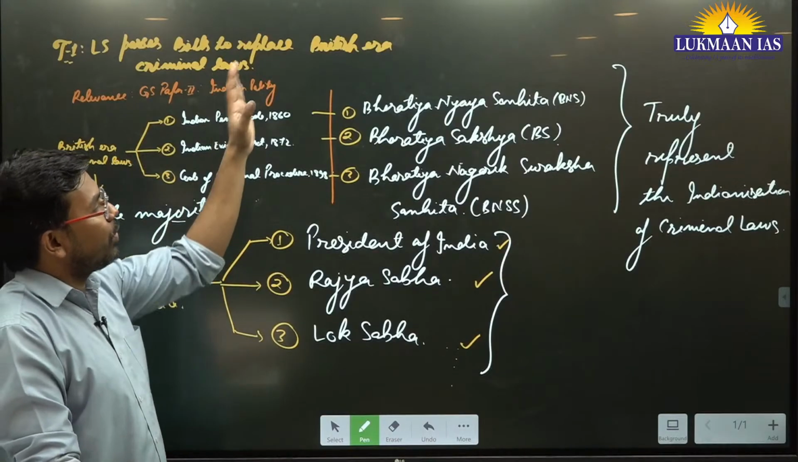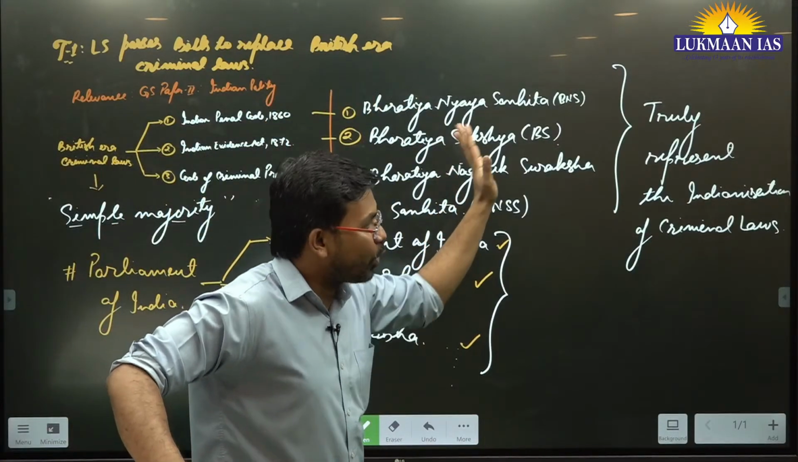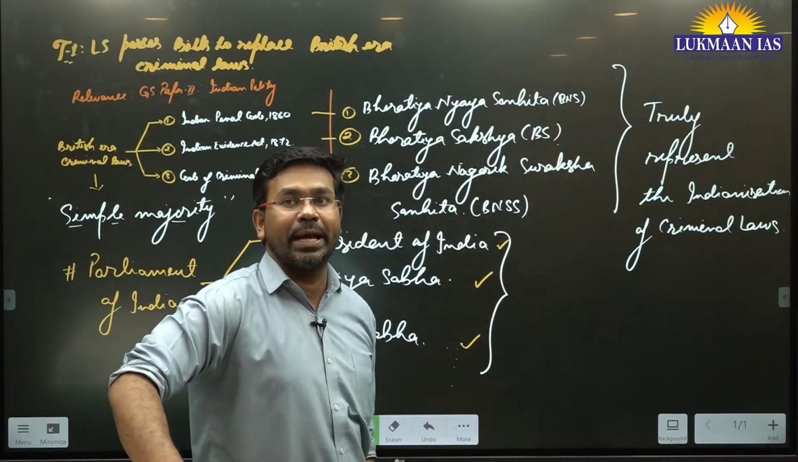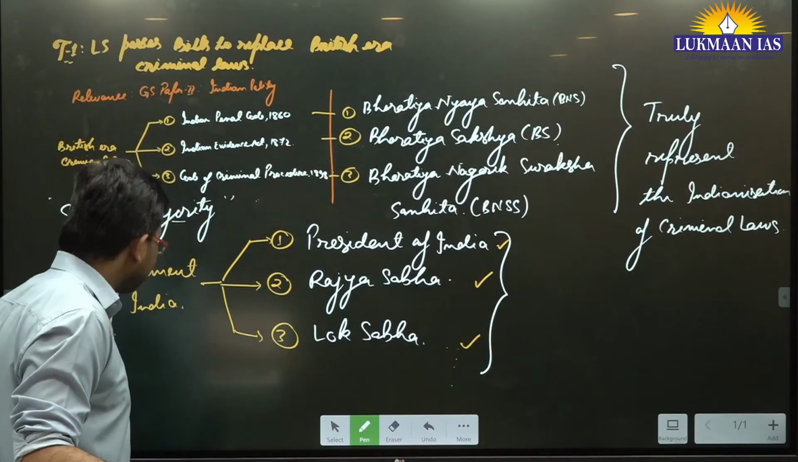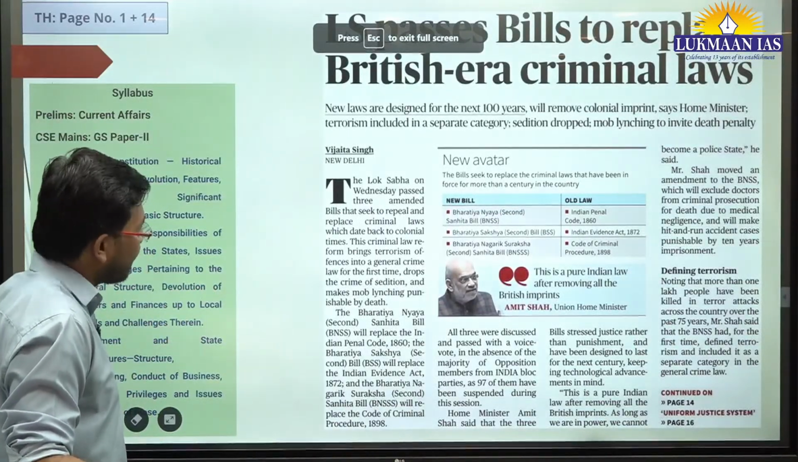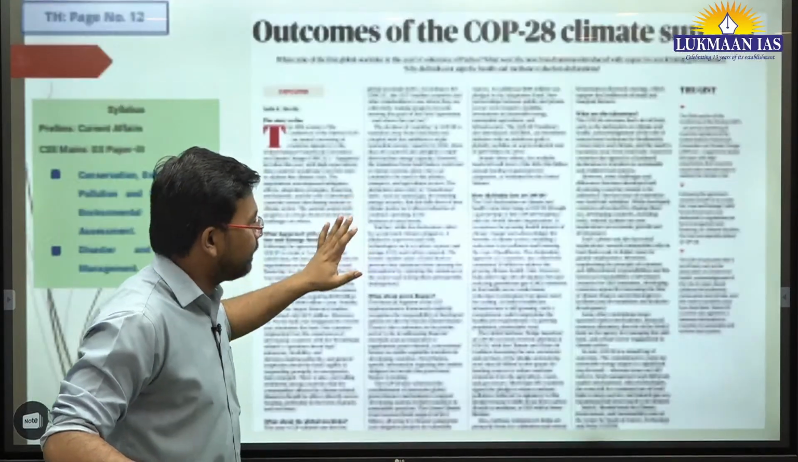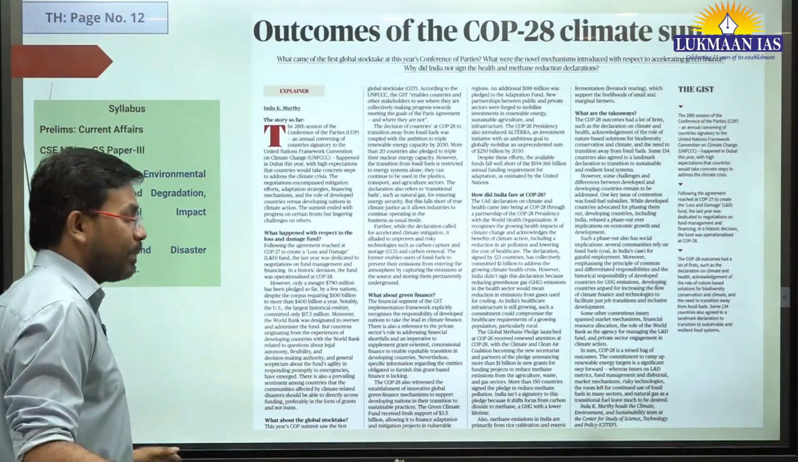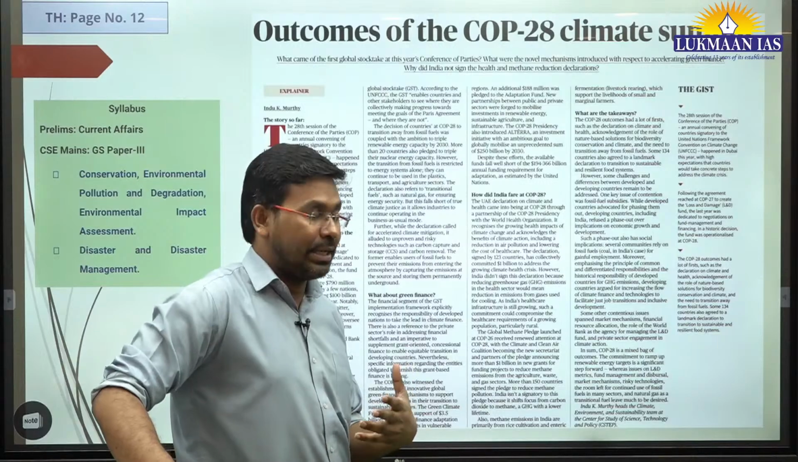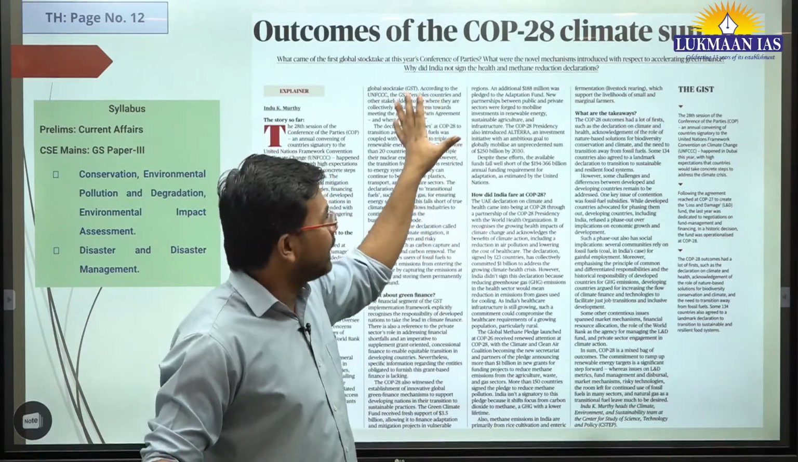As of now, these are bills. They have not become an act. Later on, it can become an act. Having understood this, let us now quickly move to another article. I have discussed both the pages, one on page number 1 and the other on page number 8, page number 14. Then we have another article.